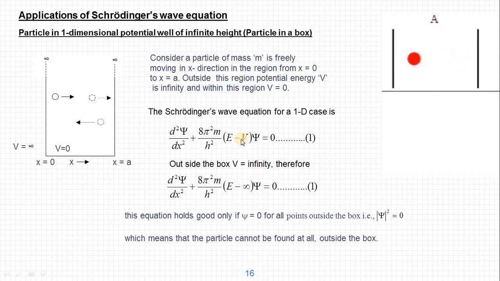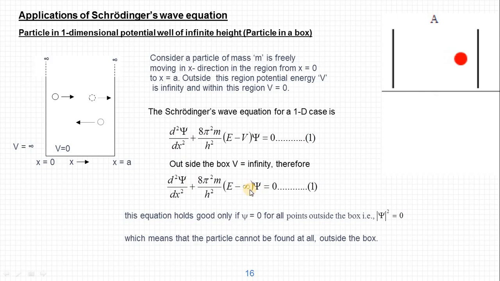If we substitute that value in this expression, we get d square psi by dx square plus 8 pi square m by h square into (E minus infinity) into psi equal to 0. If we substitute the value of V as infinity, this equation has only one solution: the right hand side is 0, and the left hand side becomes 0 only when psi is equal to 0.